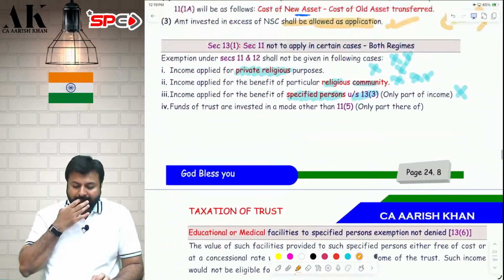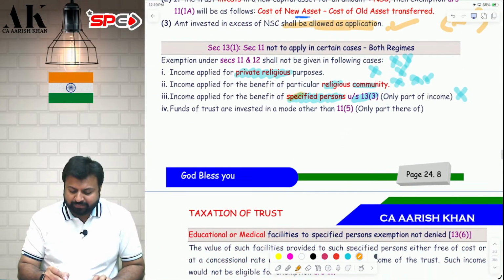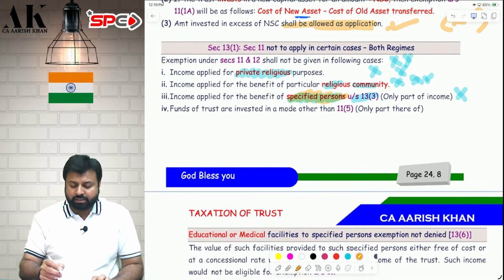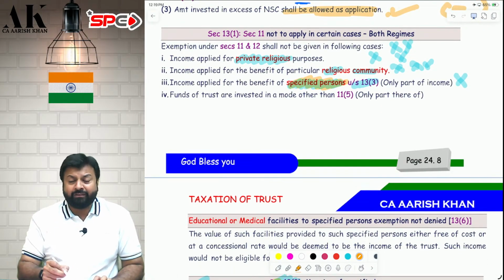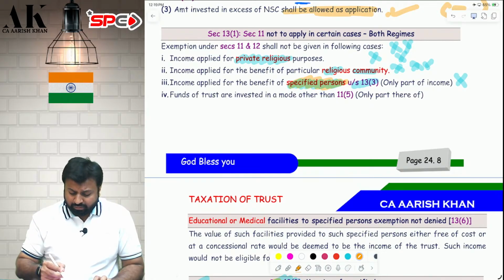Okay, now coming to this specified person discussion, I will come to this discussion again. Last but not least, if you invest in the mode other than 11.5, then also your exemption under section 11 and 12 will be gone. You cannot invest in the mode other than 11.5. I hope it is clear to all of you.